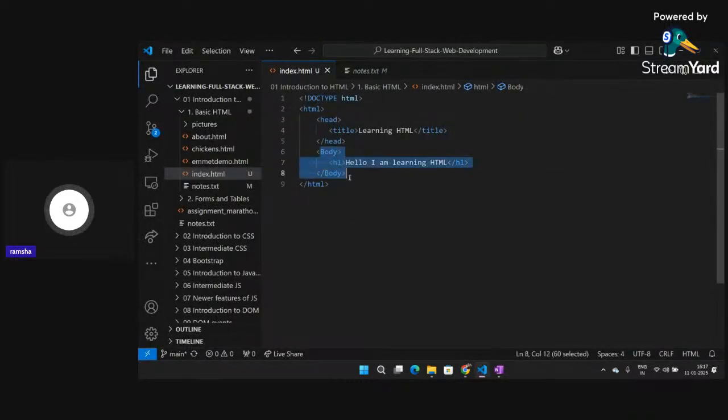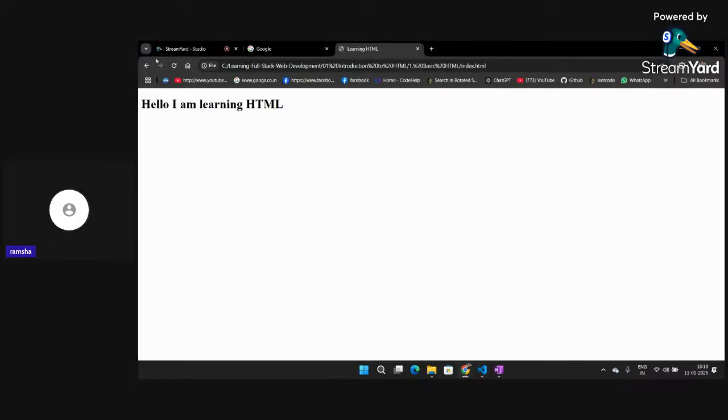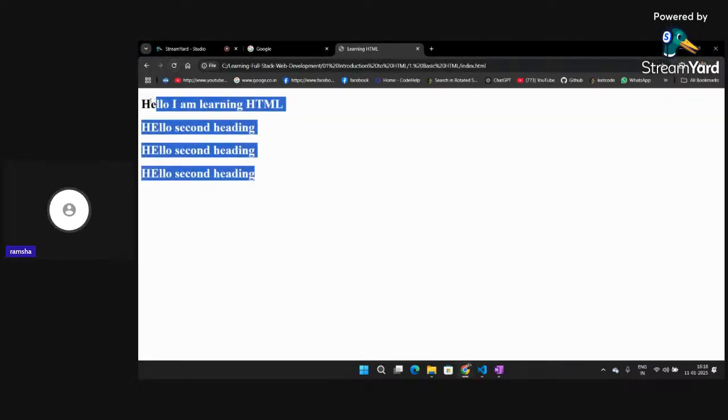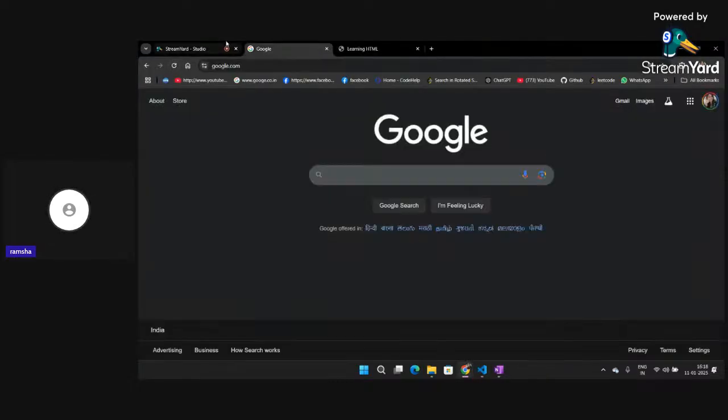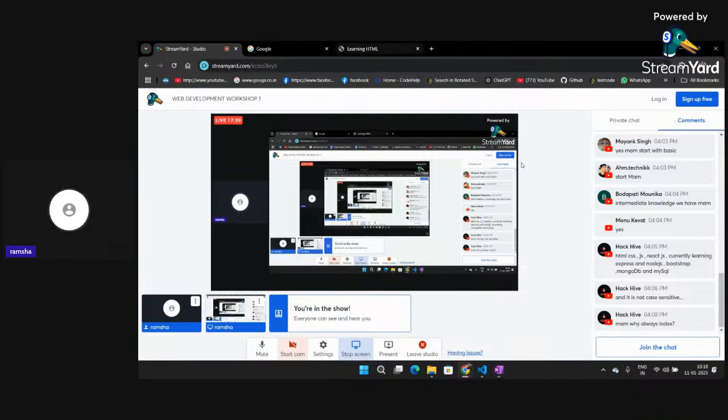So I have written inside the body one h1. Similar to this one h1, I can create more than one headings. I can write here hello, second heading. Similarly, I can create a lot of these similar headings. Like I can repeat the tags. If I click on refresh, you can see I am able to repeat the tags.